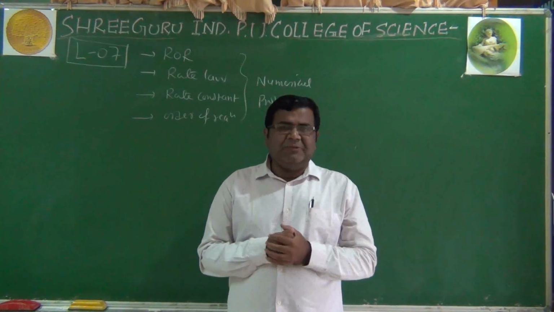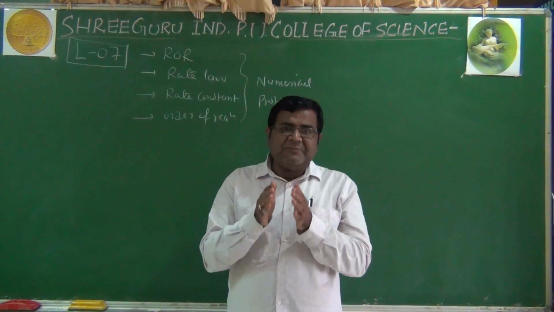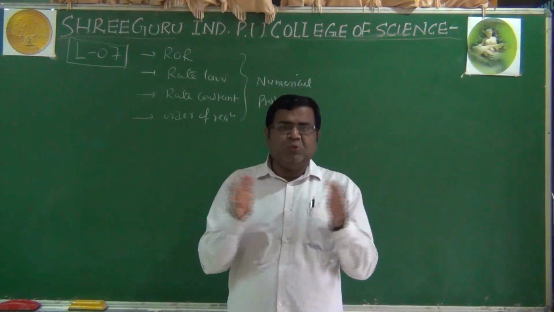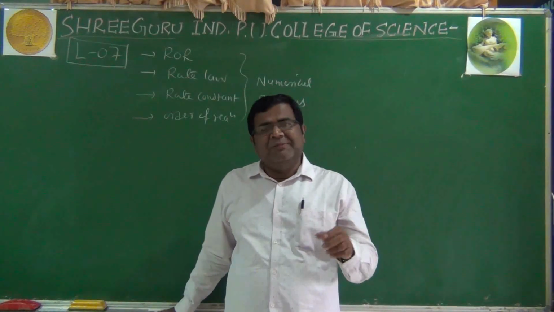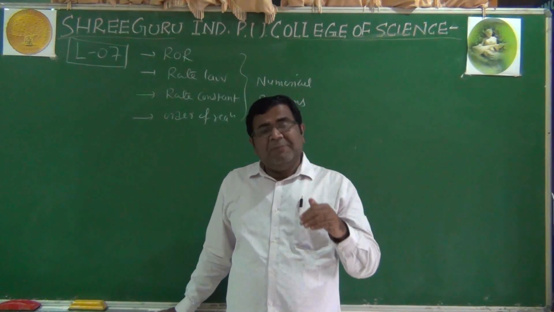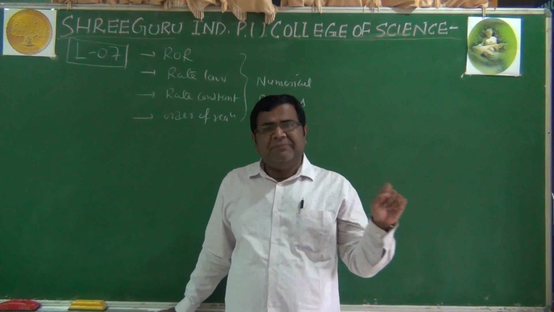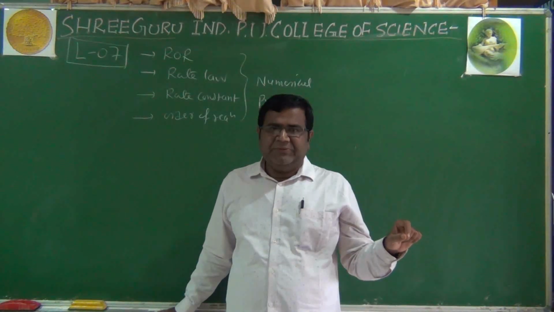Intermediates are formed between reactant and product. There are some short-lived species in between these two, which appear in one step and disappear in another step. We call them intermediates. Then in the complex reaction, every step we call an elementary reaction.